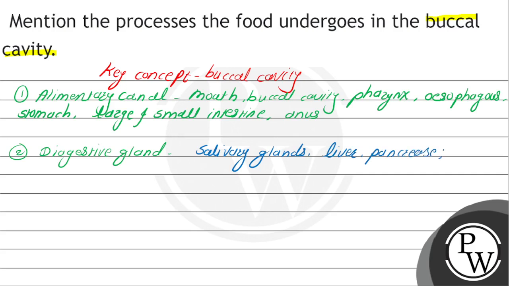Okay. So now your question is which processes the food undergoes in the buccal cavity. This buccal cavity consists of the tongue, teeth, and salivary glands.